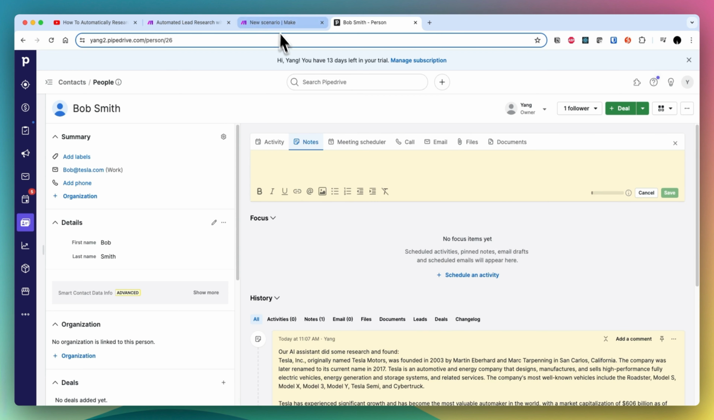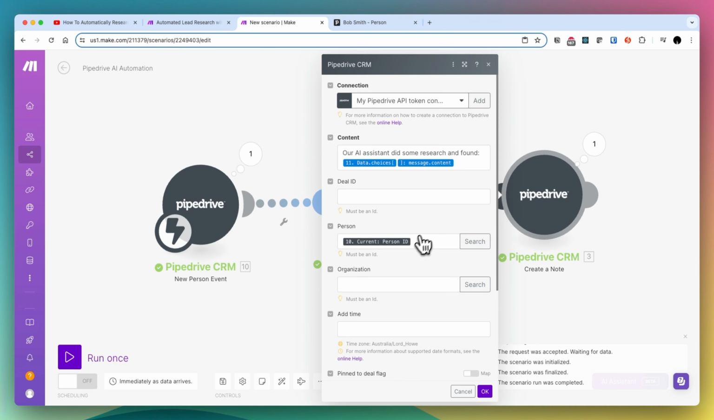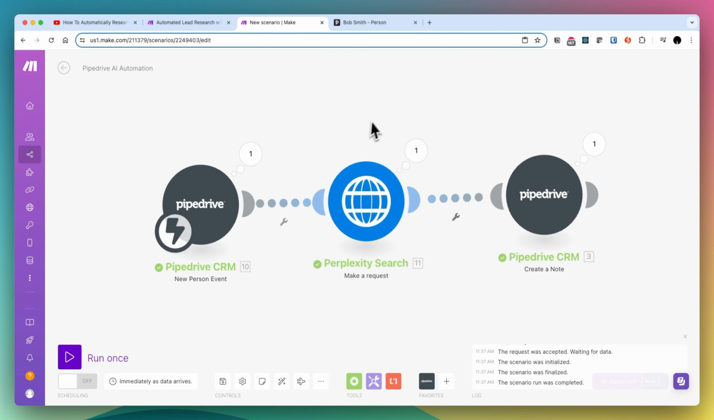So yeah, that's the overall flow. The way you would deploy this is you would just turn it on in Make, and then every time a new person is added to your Pipedrive, it will automatically get the AI to do some research and then funnel it back as a note into Pipedrive. And you can see here I'm creating it on the person, but you can also create it on the organization or even on the deal itself, as I mentioned before. But yeah, that's the overall flow.